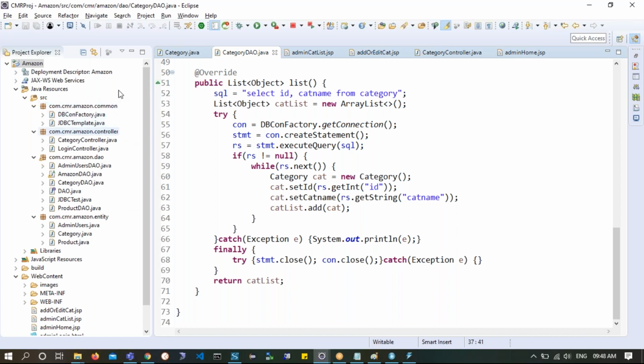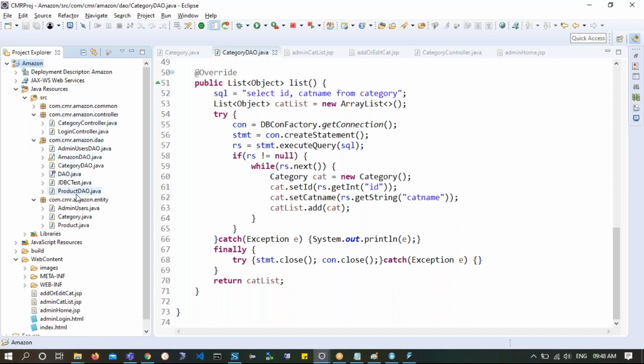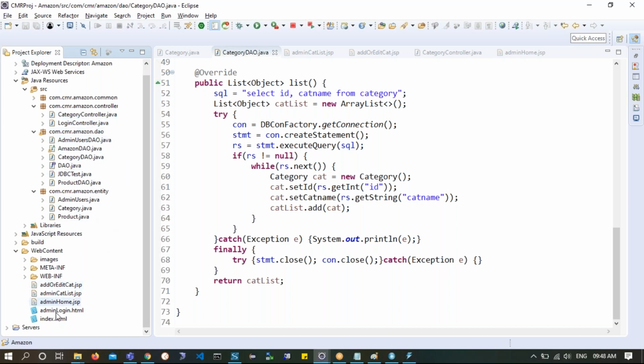Now these 2 components which are common, on the top over here you have JDBC and this one, are never touched again. They are written only one time in life, done, they are closed. Only these 3 sets you will be editing based on your requirement. You would be adding another entity, another controller, another DAO, and you will make use of that again. Understood? And as needed you would be adding JSPs.